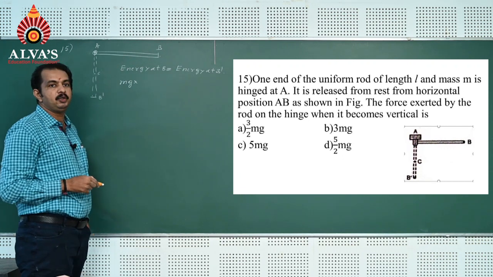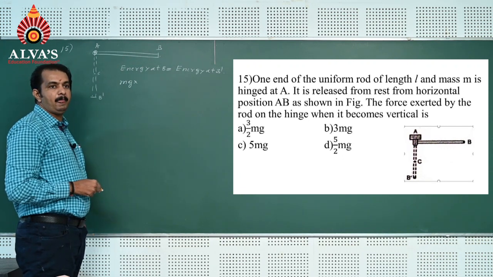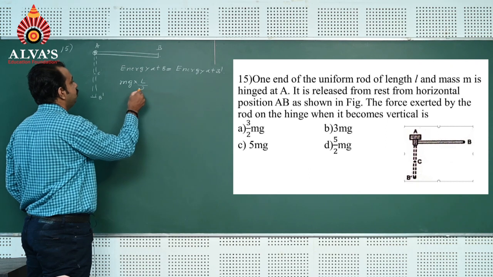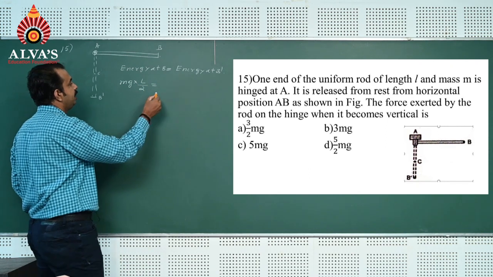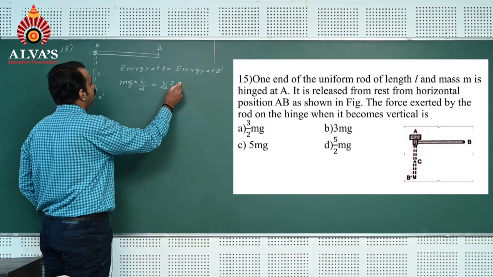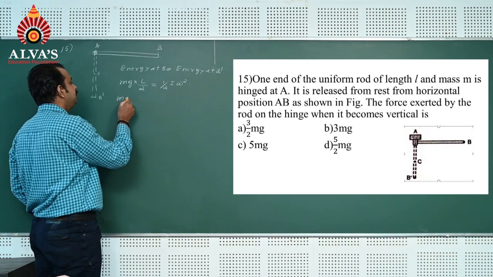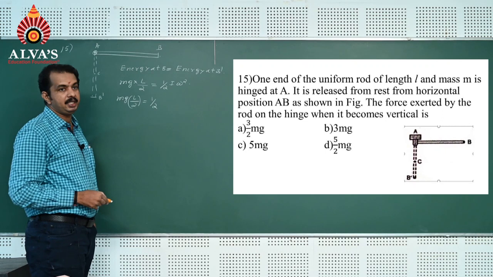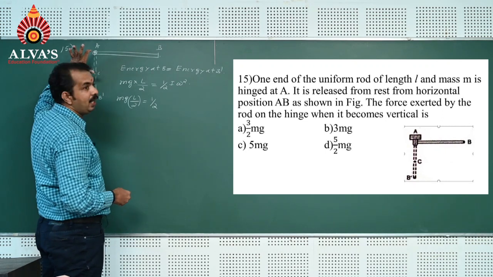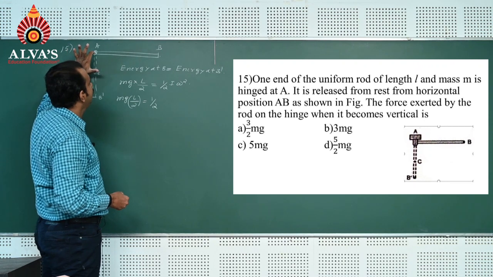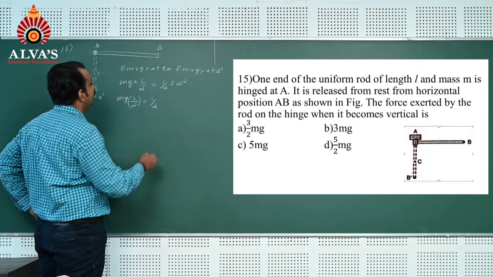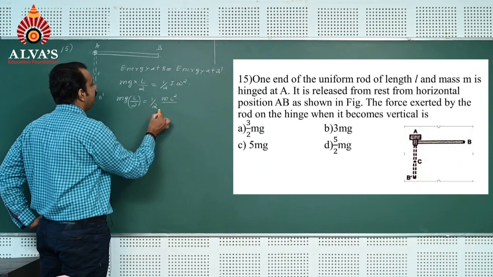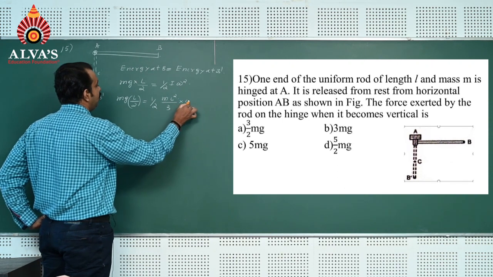The length of the rod is L, so it is mg L by 2, which is equal to the rotational kinetic energy, half I omega square. That is, mg L by 2 is equal to half the moment of inertia of the rod fixed at one end. When the rod is fixed at one end, the moment of inertia of the rod about the axis is m L square divided by 3, into omega square.